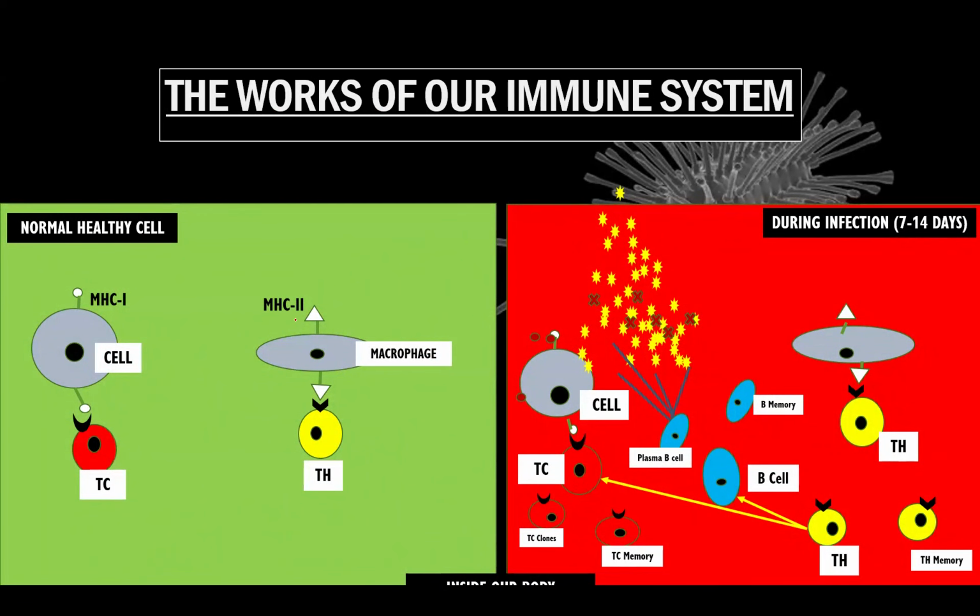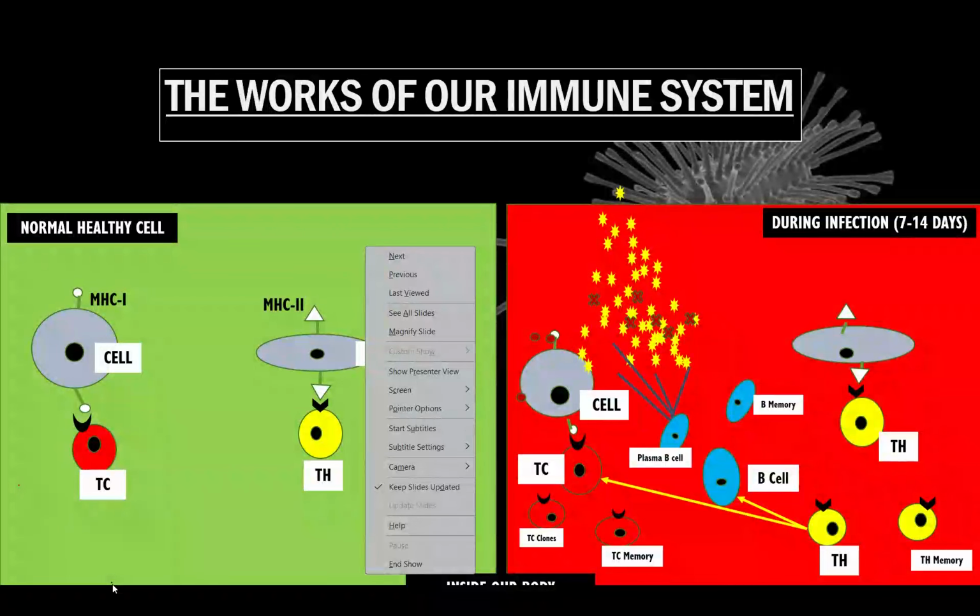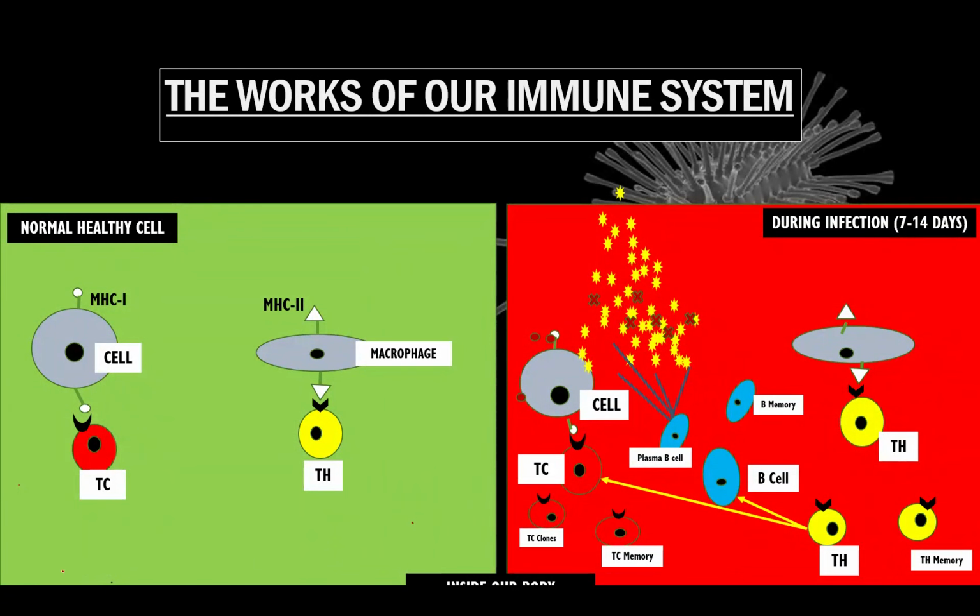This is just an illustration of how our body works against infection. Let's say on this left side, I can use a different color. Okay, so this side over here is the normal, healthy cell.